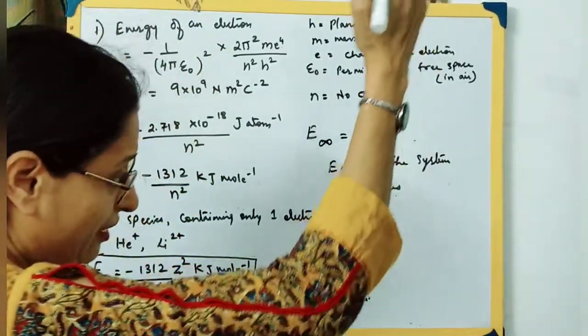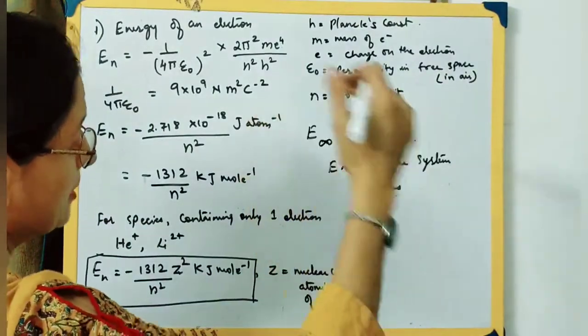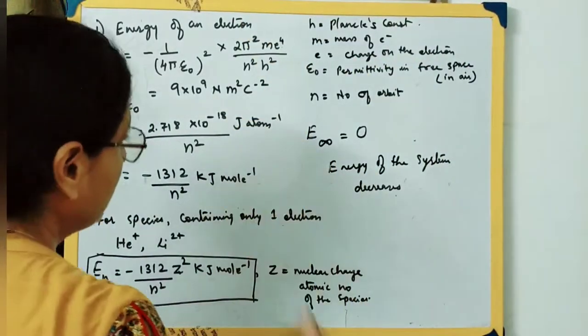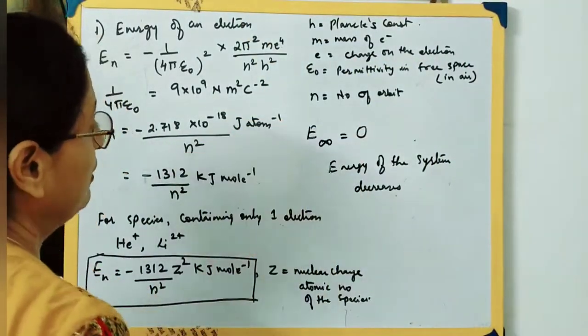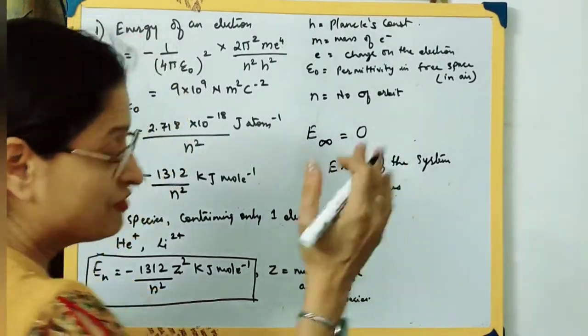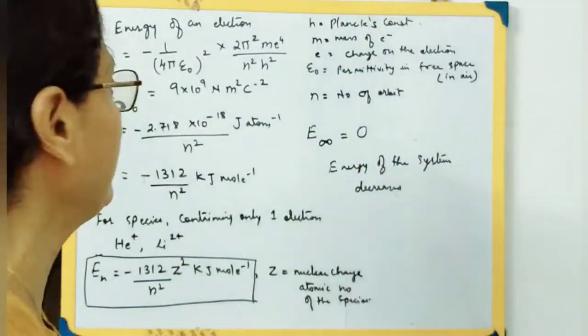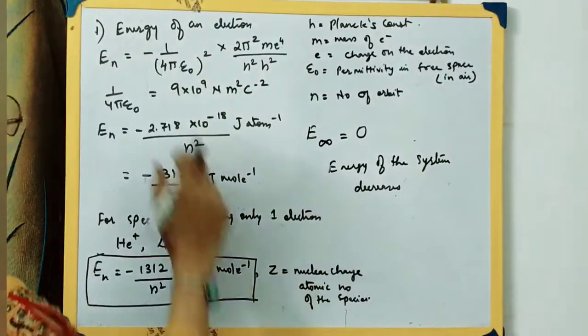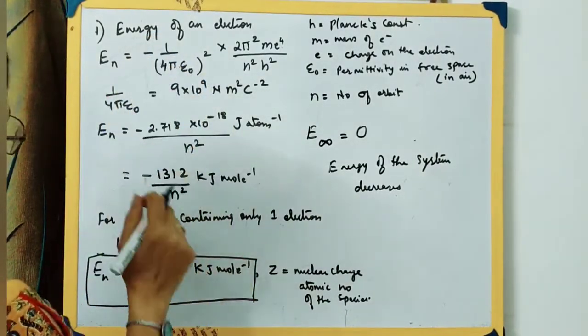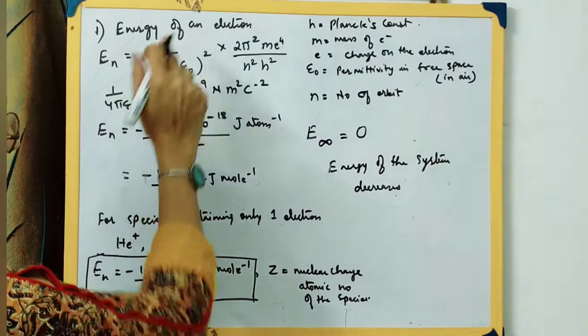When it comes nearer and nearer to the nucleus, the energy of the system goes on decreasing, it comes to a zero value and finally it gets a negative value. That is, after zero the negative value starts, and hence we got this general equation, where the values are negative. That is why we put a negative sign over here.